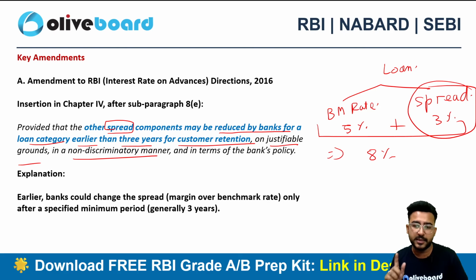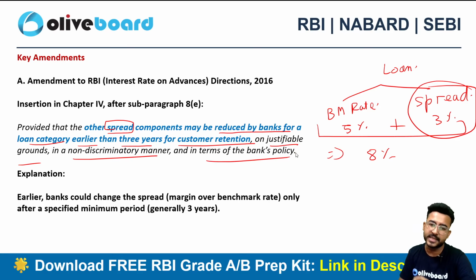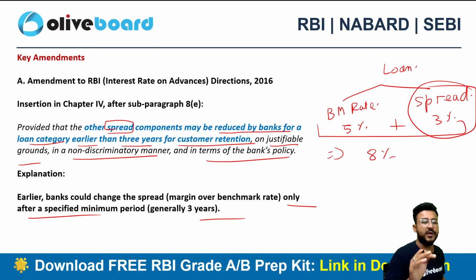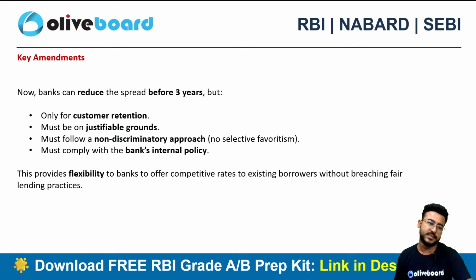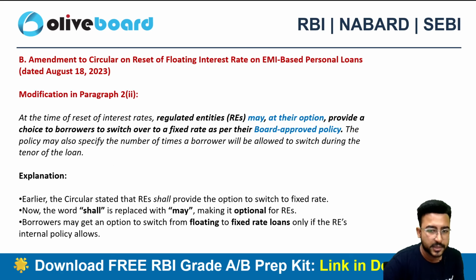It should be in a non-discriminatory manner. There should not be any kind of favoritism in this particular thing, right? And there should be a bank policy. This particular thing can be exercised only in the presence of a bank policy. So earlier the bank could change the spread margin, but only after a specified period of 3 years generally. Now they can even do it before the 3 years based on justifiable grounds, no favoritism, plus we want to retain the customer, right? So this is a flexibility that the bank is offering to the customers now.